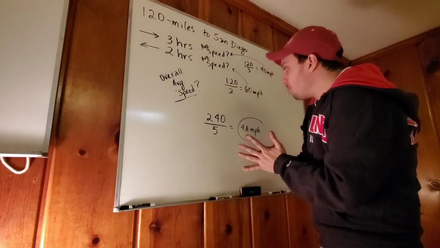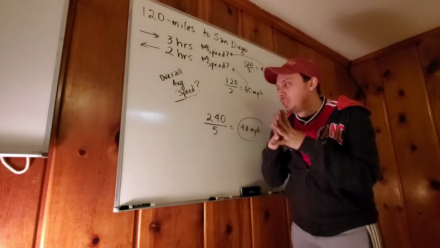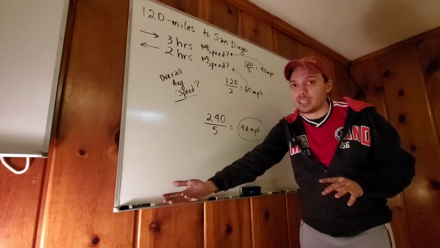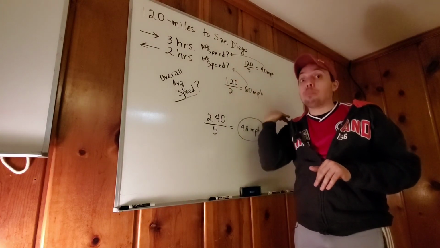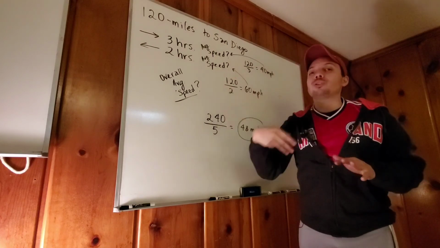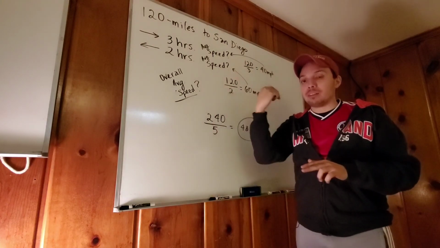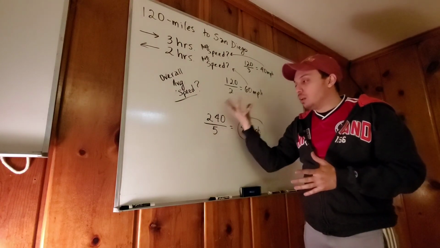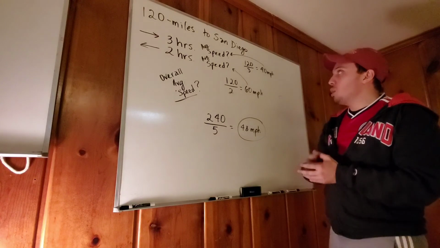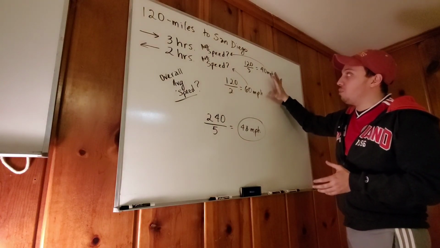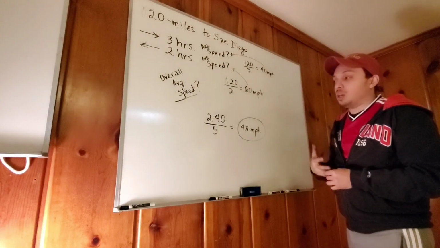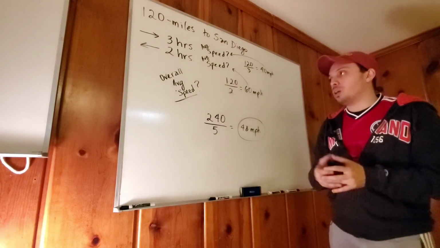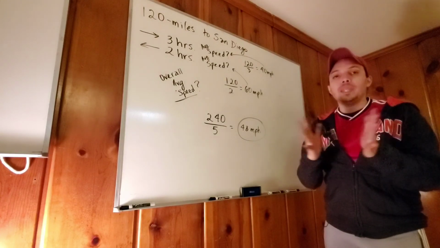But, yeah, that's it. And as I was telling you, please understand, you had to add the 120 going towards San Diego, and then the 120 miles coming back from San Diego. It took 3 hours to go to San Diego, and 2 hours to come back. So that's 5 hours, and 120 plus 120 is 240, and then you divide it, you get 48 miles per hour, which is not anywhere close to what 40 plus 60 divided by 2 would be, because that would be 50 miles per hour. That's 2 miles per hour more, and that's why some people get it wrong. So understand that, and yeah, that's it.